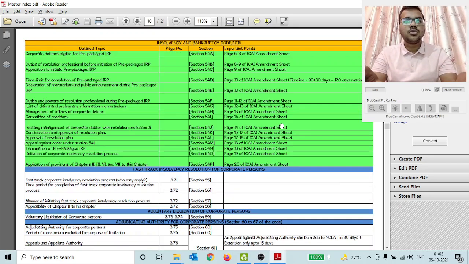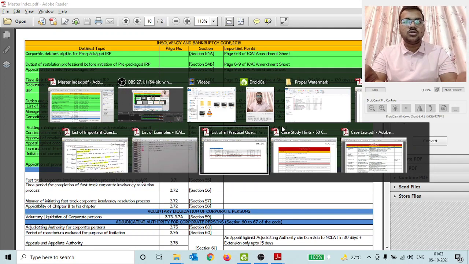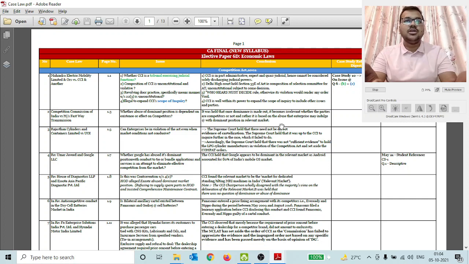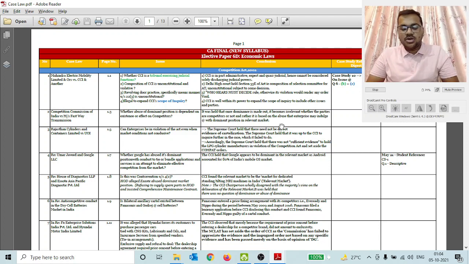Then coming to the next notes, which is the case law summary. When I first read the case laws from the ICAI booklet, I was not able to understand much since it was the literal paras of the case laws. So I referred to 3 to 4 different materials and the ICAI booklet also. I tried to make a single summary sheet of all the case laws where I had written the case law, the issues in that case law and the conclusions reached in the judgments. And in front of the same I have given the references of the case studies wherein there are questions related to those case laws.